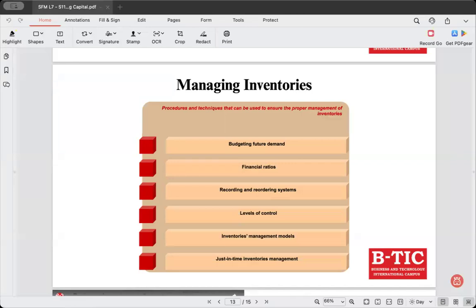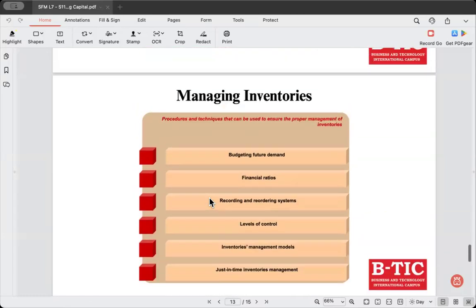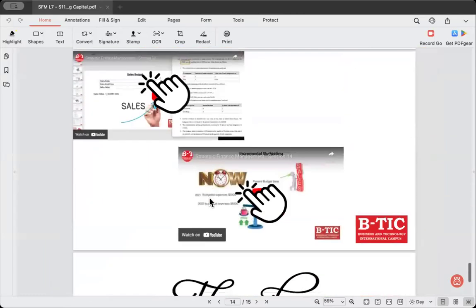Now, the prime purpose of lean management is to reduce waste. Right? Lean management is a methodology that focuses on maximizing value by minimizing waste. So organizations that follow JIT also follow a lean management system. Okay. So that's about managing inventories.